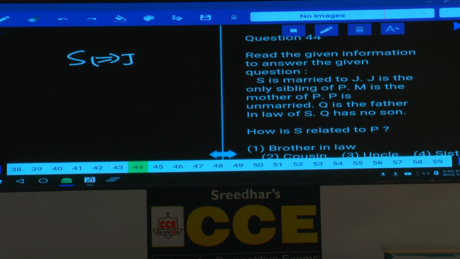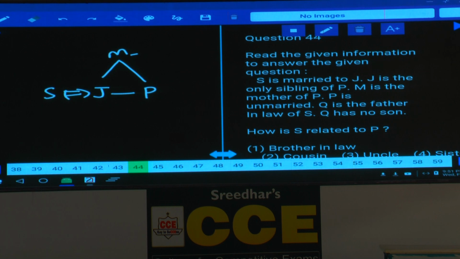Next one, J is the only sibling of P. S and J are spouses to each other, and J is the only sibling of P can be represented like this. M is the mother of P. As M is the mother of P, M is the mother of these two persons J and P, because J and P are siblings to each other. P is unmarried, and Q is the father-in-law of S.